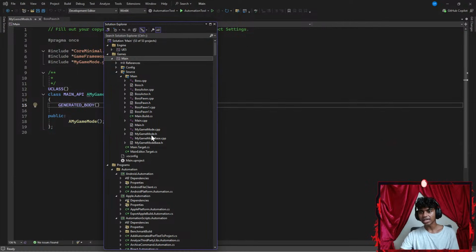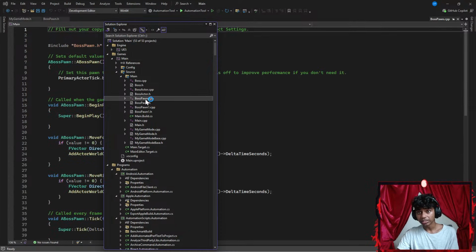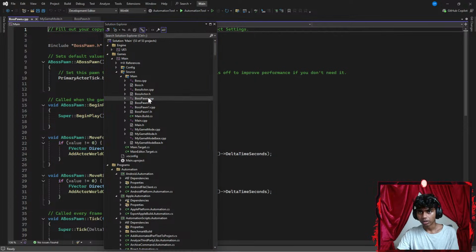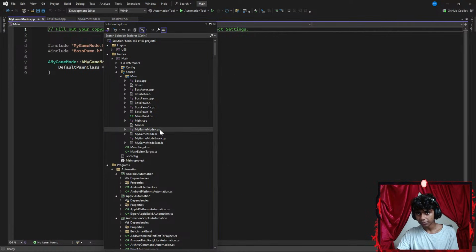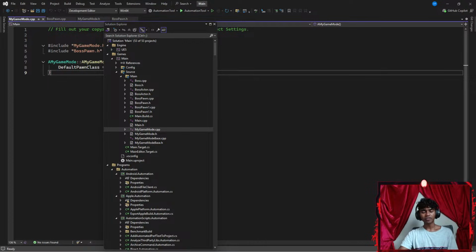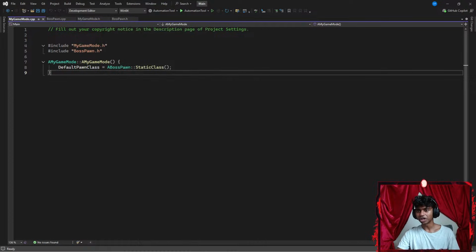Okay, I see all my classes now. There we go. The class that I'm searching for is my boss.cpp. Let's see. There we go, boss.cpp. It actually does open. Wait, it did not open in my VS Code. It did open, and then my game mode.cpp. Let's see. My game mode.cpp. Perfect, it worked, guys. This is the thing that I was really concerned about back then. There we go. Okay, perfect, it works.